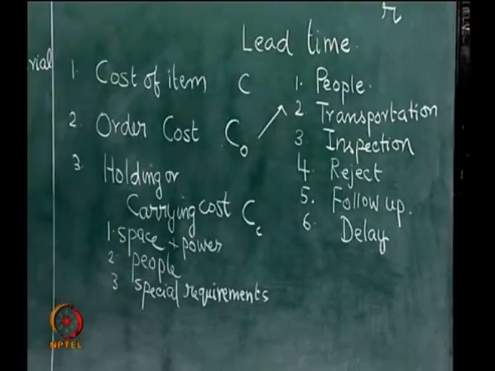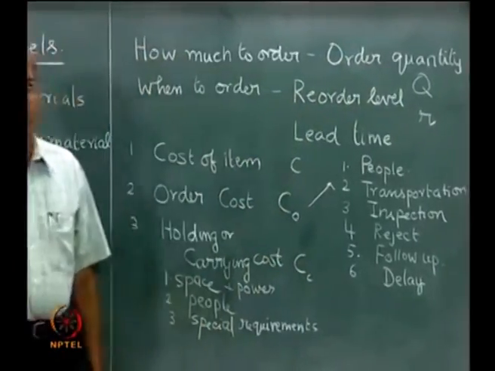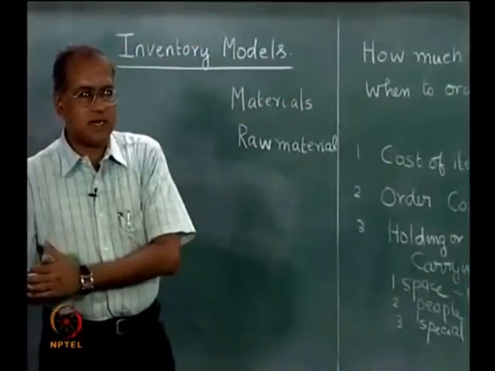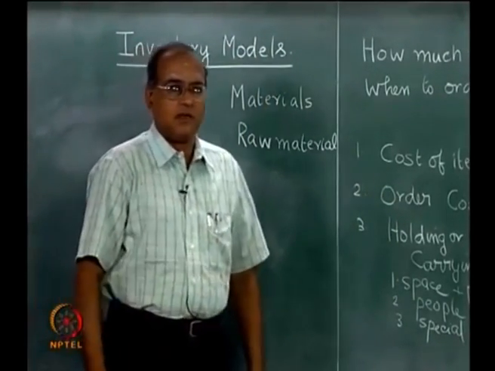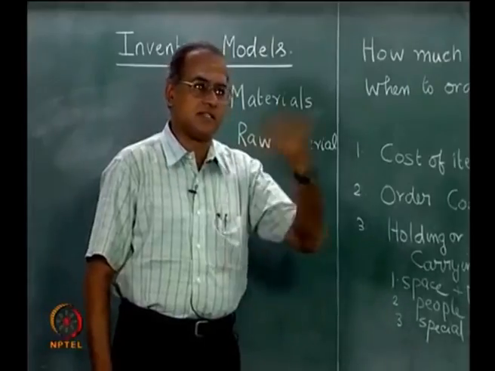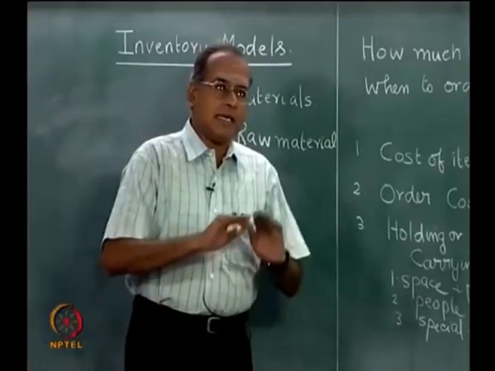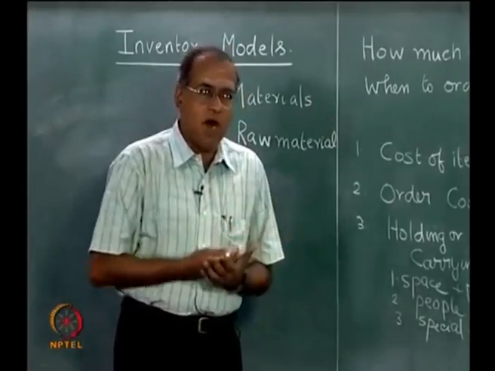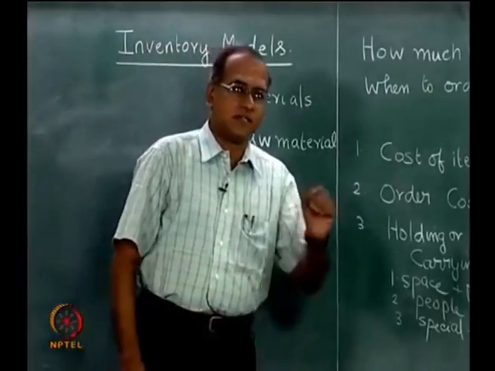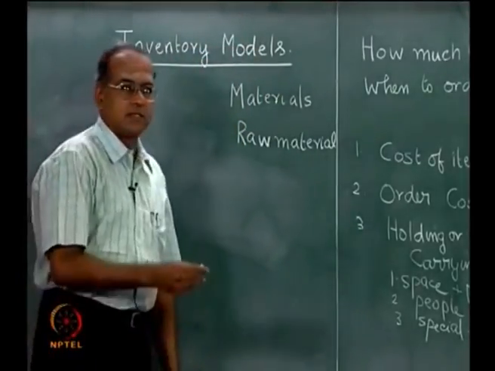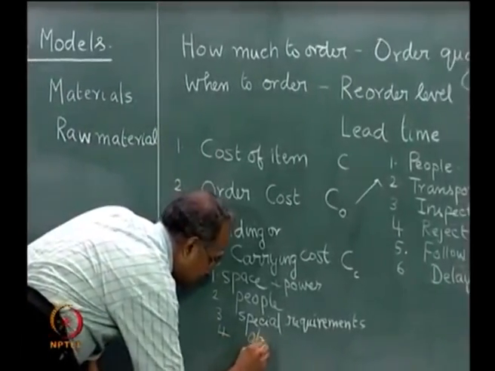Now, the next thing that can happen is, suppose we order a very large quantity Q, and before we consume this entire quantity, which would run into several days of consumption, for some reason either the technology changes or there is a better product that comes in and so on, and this item that we have bought can become obsolete and unusable. So, if such a situation occurs, there could be cost of obsolescence. So, I write this as cost of obsolete items.